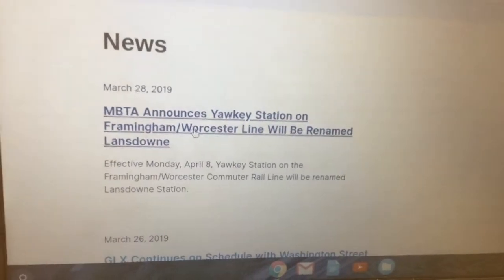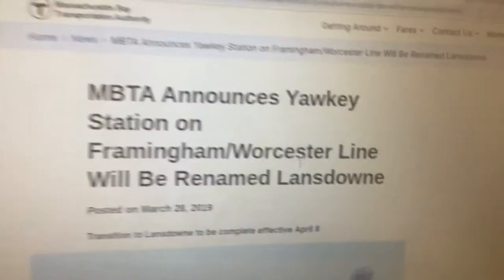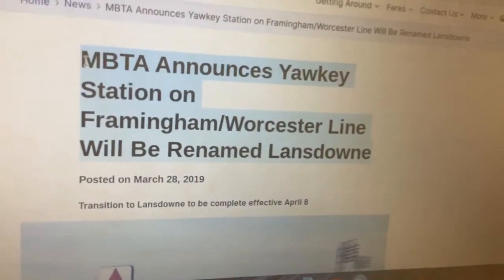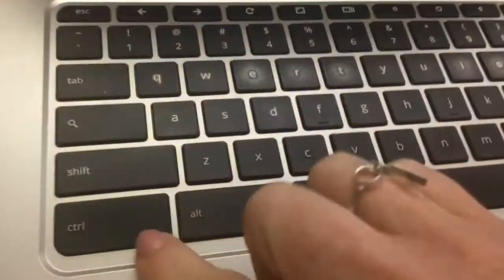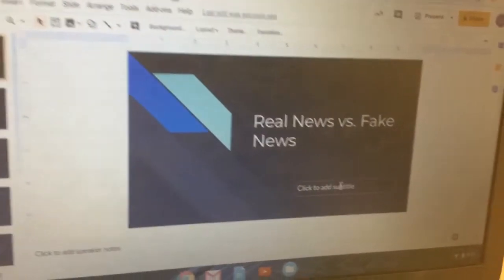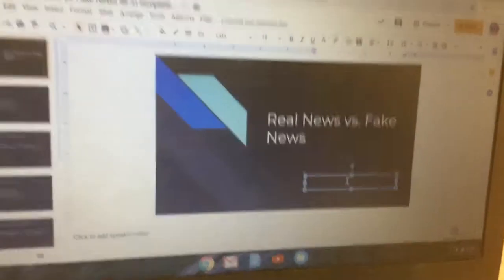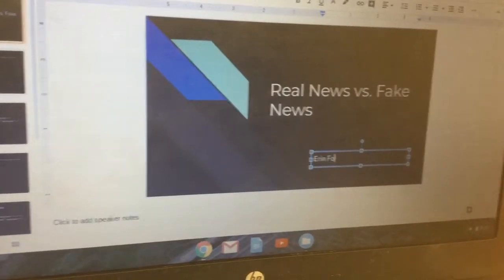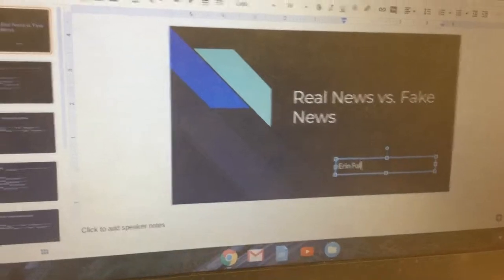Then I'm going to click and drag to highlight the title of the article and hit Control-C on my keyboard. Then from here, I'm going to click back over to the template. I'm going to click where it says click to add subtitle and add your name. So I'm adding my name, you'll add yours.